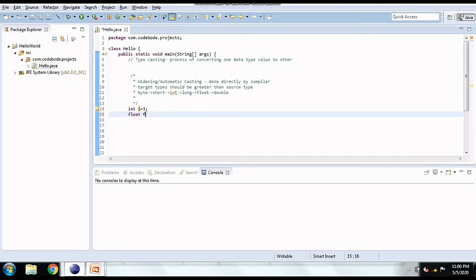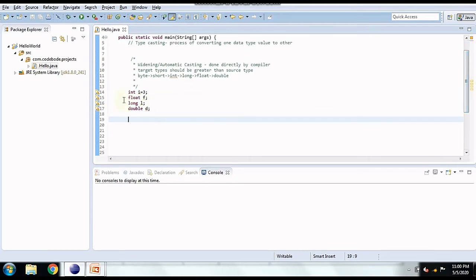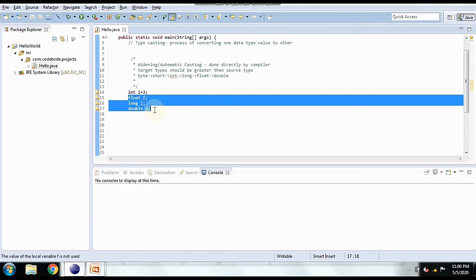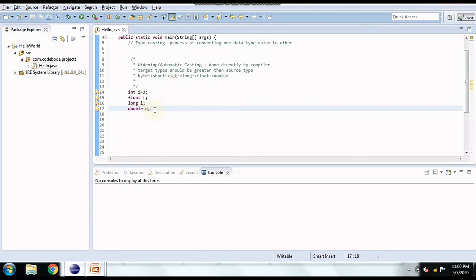Suppose we have int I equal to 3. Then let's take float f, long L and double D. So if I want to convert integer to all three of these, I can do it directly by assigning the value because the conversion part is handled by the compiler. So I can say f equal to I. Here I am just assigning, not converting anything because the compiler is going to convert. Then we have L equal to I and D equal to I. In this way, integer value can directly be assigned to long, float and double.